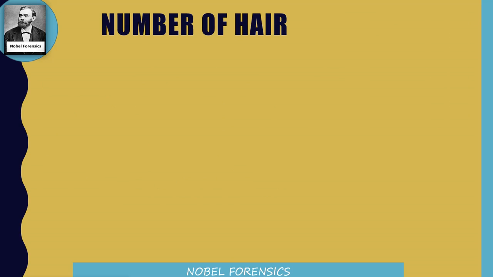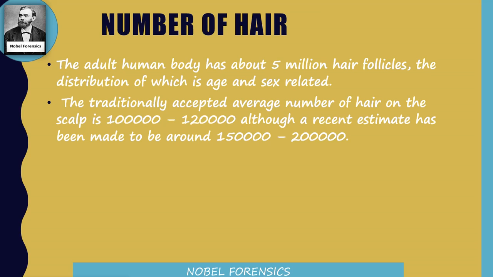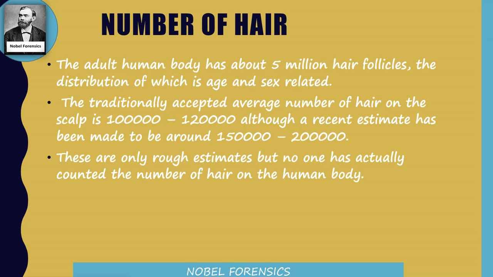Number of hair. Who can sit and count the number of hair on a person's body? No person can sit and count the number of hair, but this is the estimated number. About 5 million hair follicles are present on the adult human body, and this is also affected by age and sex. The traditionally accepted average number of hair on the scalp is 1 lakh to 1,20,000, and recently it is estimated to be around 1,50,000 to 2 lakh. These are only rough estimations.